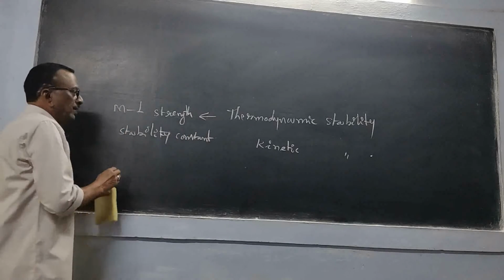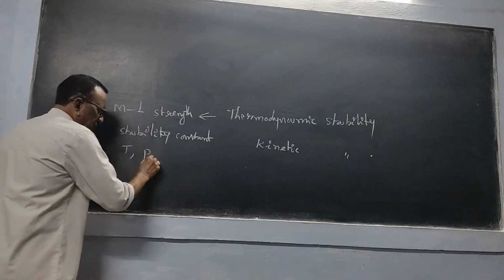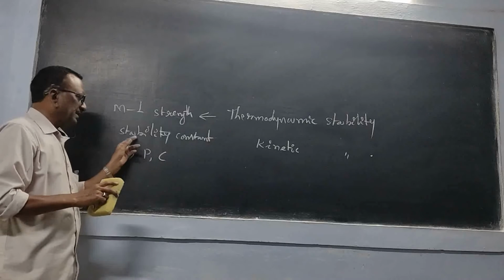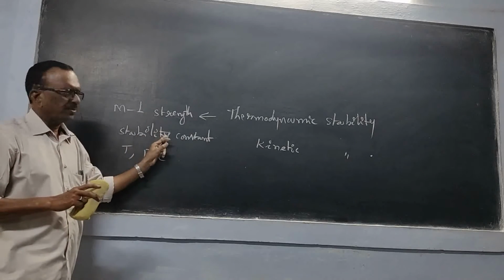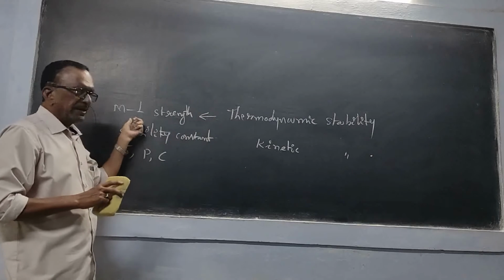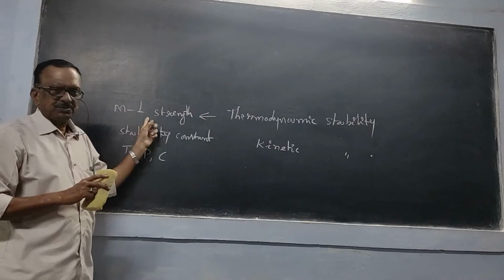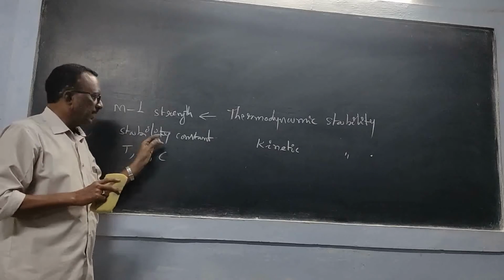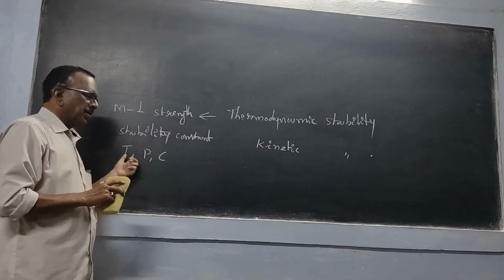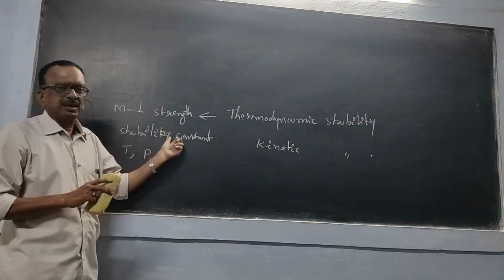And we have thermodynamic variables, that is temperature, pressure and concentration, and how they influence this stability constant. So thermodynamic stability is mainly giving the information regarding the bond strength between metal and ligands, and it will indicate the stability constant. And the thermodynamic variables like temperature, pressure and concentration, how they are influencing this stability constant.